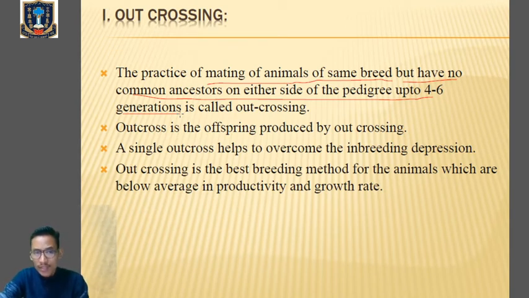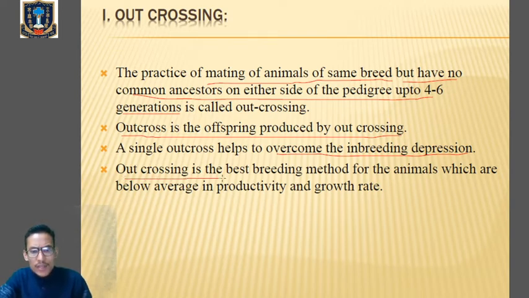Clear? And outcrossing is one of the methods to overcome inbreeding depression also. Those progeny which are produced by outcrossing are known as outcross. Okay, so outcross is the offspring produced by outcrossing.